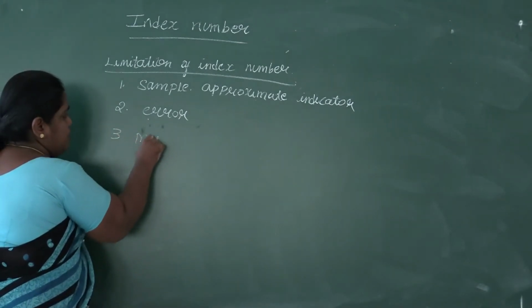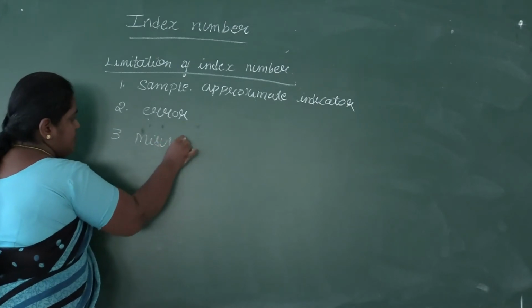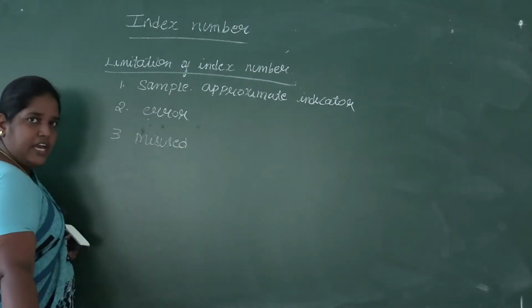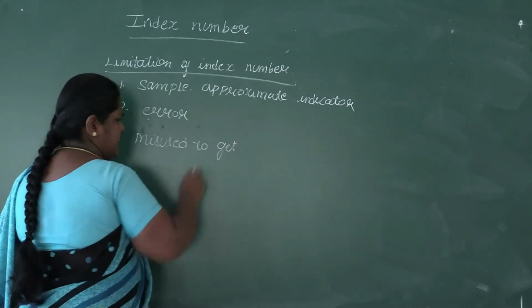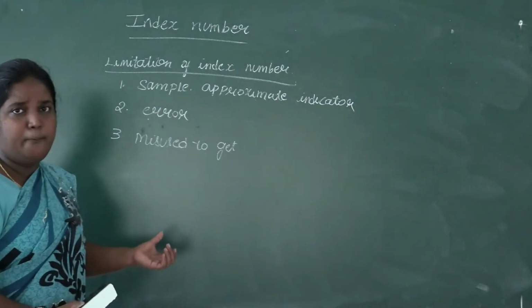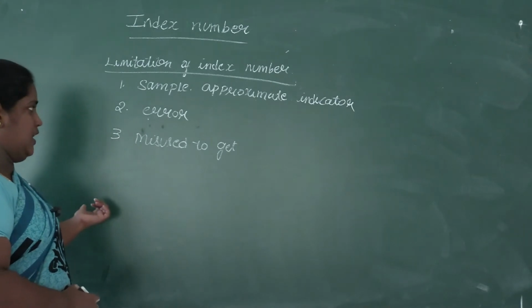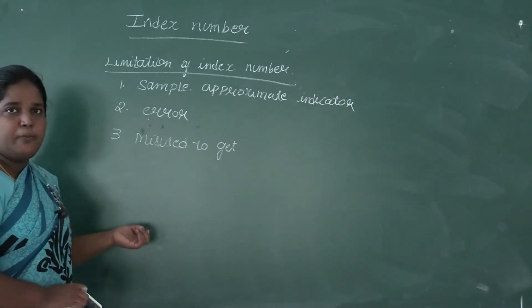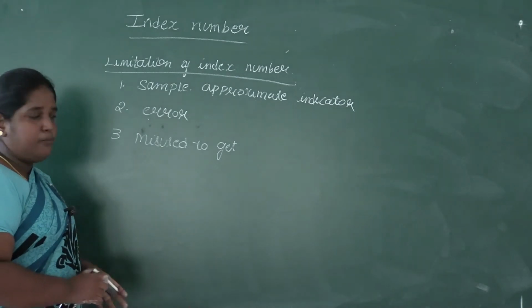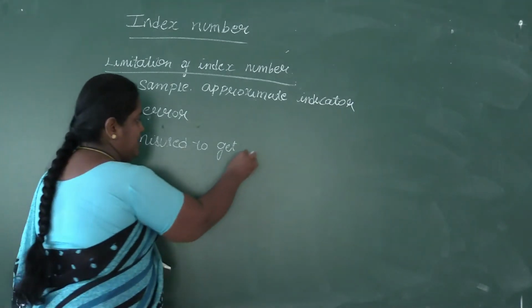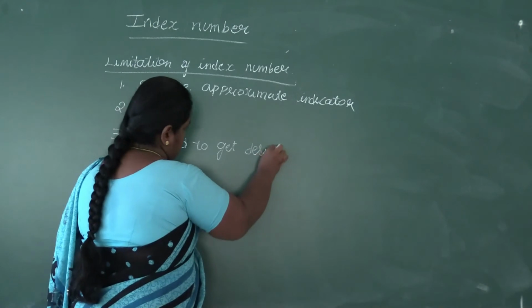Index number can be misused to get the desired conclusions. Like any other statistical techniques, most statistical techniques can be misused by the people who are handling them. Similarly, even the index number can be misused to get desired conclusions.